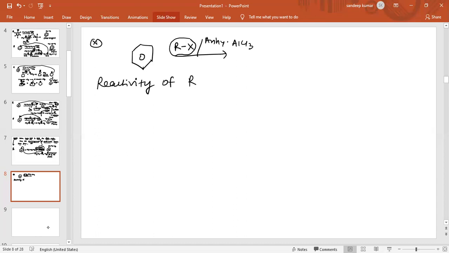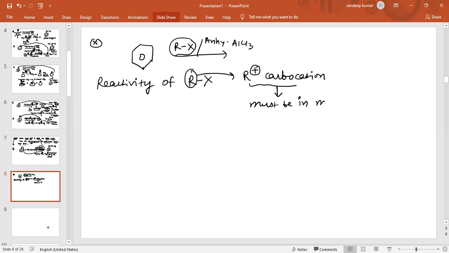If we have to compare the reactivity, this R will be generated in the form of R+ carbocation, and this carbocation must be in the most stable form.